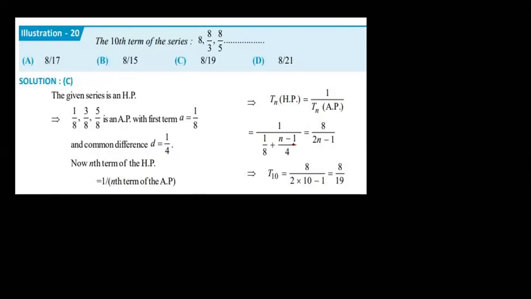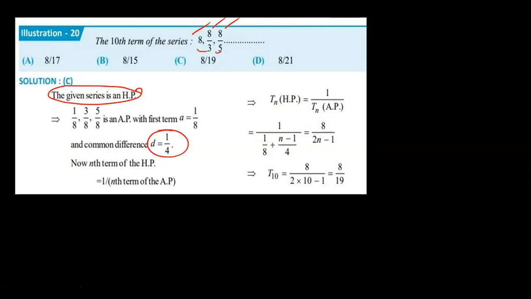Okay, now see. Find the 10th term, the 12th term, the 20th term of the series 8, 8 by 3, 8 by 5. The given series is in HP. That's what we don't know how to find. How to find? Apply the reciprocal. It is not AP, but applying the reciprocal, we get 1 by 8, 3 by 8, 5 by 8. What is the common difference? 1 by 4. So then we can see that these are in AP.